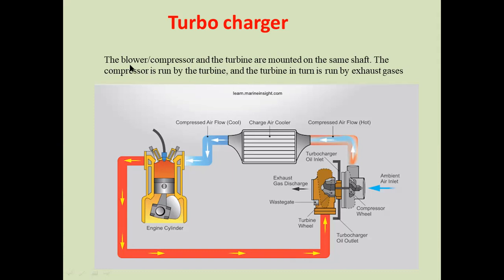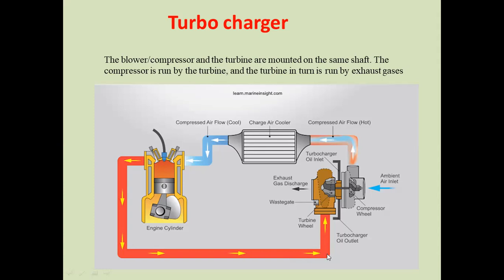In the turbocharger, the blower air, compressor and turbine are important components mounted on the same shaft. The compressor is run by the turbine, and the turbine is run by the exhaust gas. These are the important components: the internal combustion engine, heat exchanger, turbine, blower air, and the compressor mounted on the same shaft. From that we can operate the internal combustion engine. From the exhaust manifold, the exhaust gases go to the turbine.